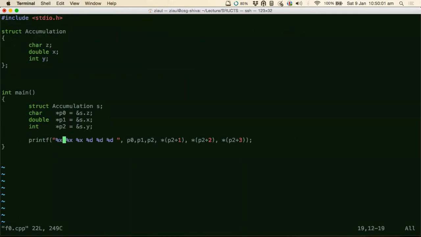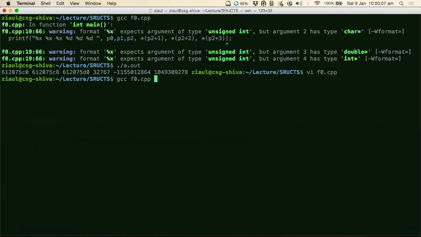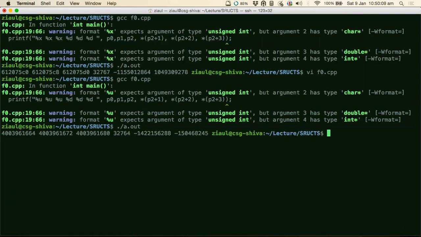Let's put it in unsigned ints. Now tell me what's the difference. Just look at the last values. Now everything is the same, right?